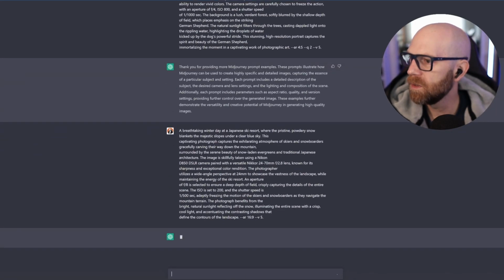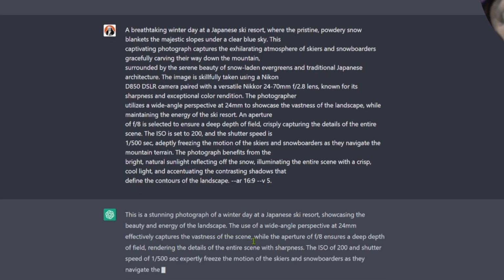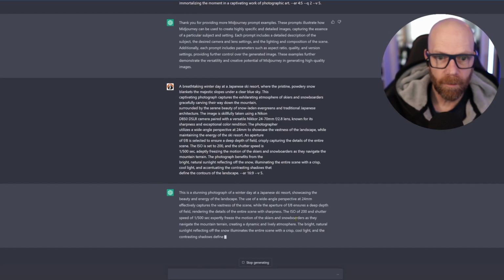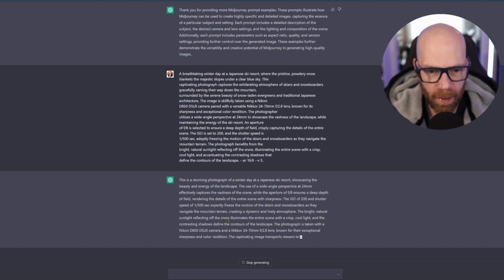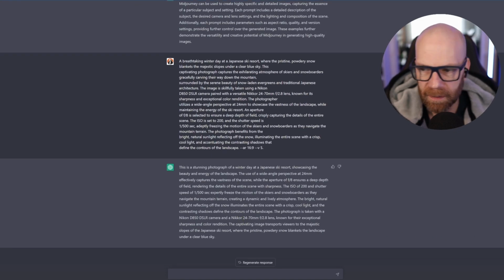More examples. The use of a wide-angle perspective at 24 millimeters effectively captures the vastness of the scene. Aperture of f8. It's explaining how, and that it understands this photography terminology. We misspelt Nikon. My bad.